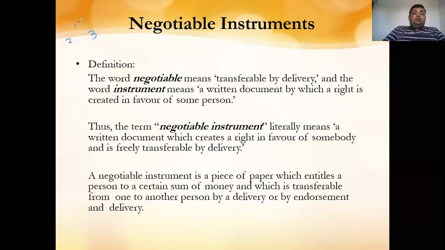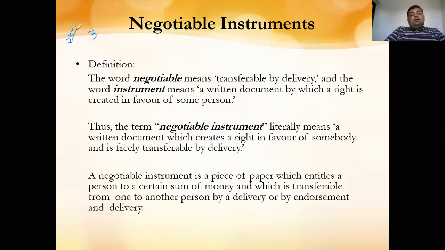Fine. So the first party has sold the goods to the second party on credit, and the second party has signed the bill and given the bill to the first party in exchange for the goods he has bought. So the transaction is between the first and the second party, and there is a third party, which may be your bank or maybe a financial institution.